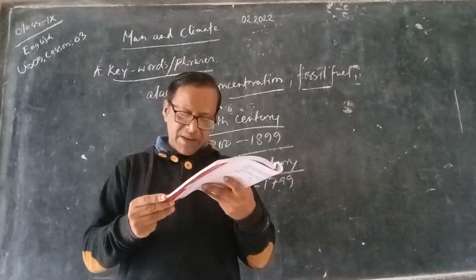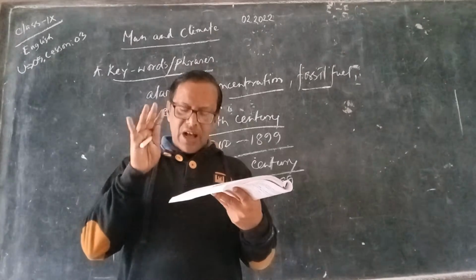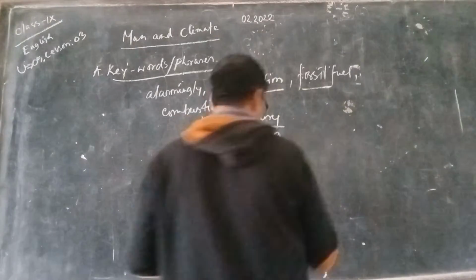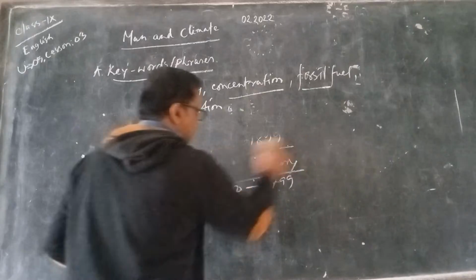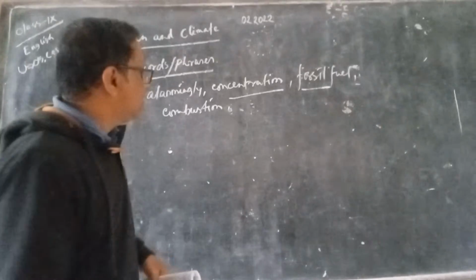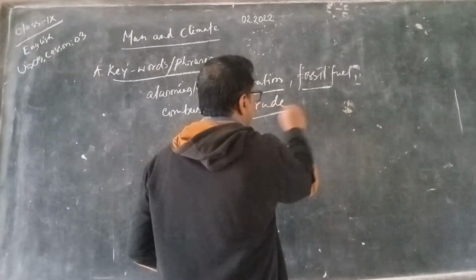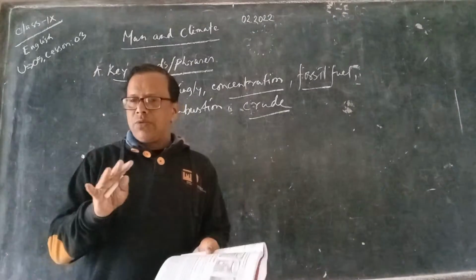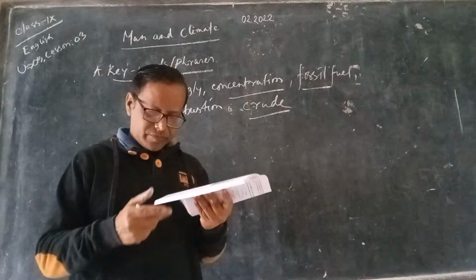Nowadays, about 85 million barrels of crude oil are burned. Crude oil means unrefined oil, not refined. In today's world, about 85 million barrels of crude oil are burned daily.